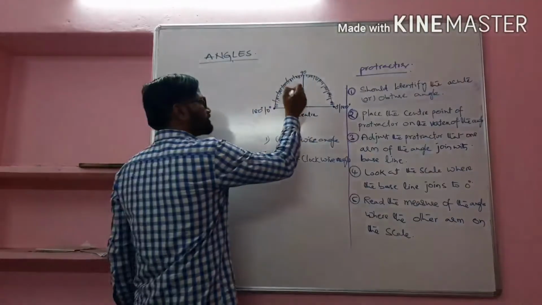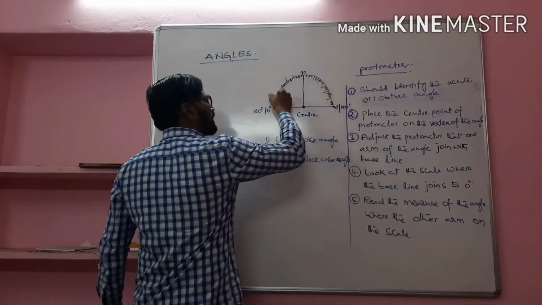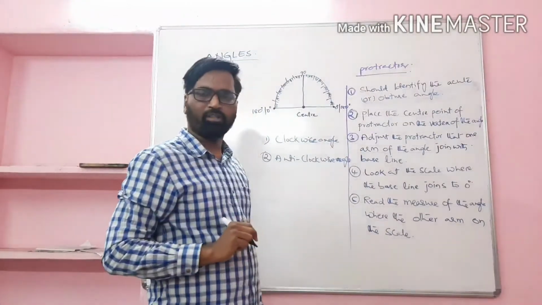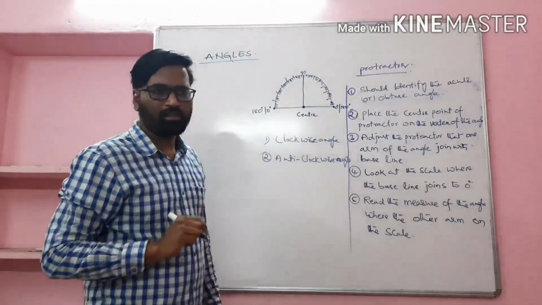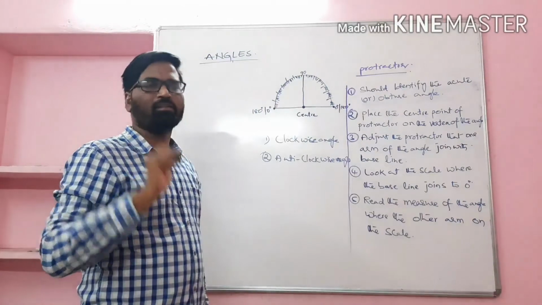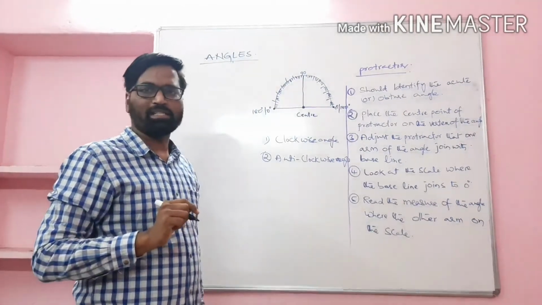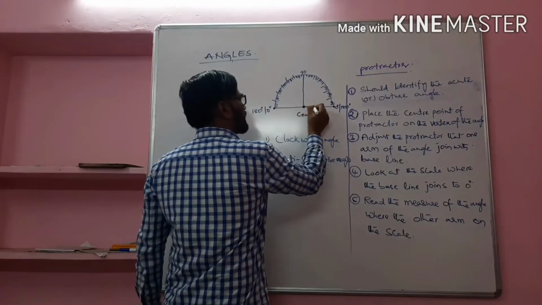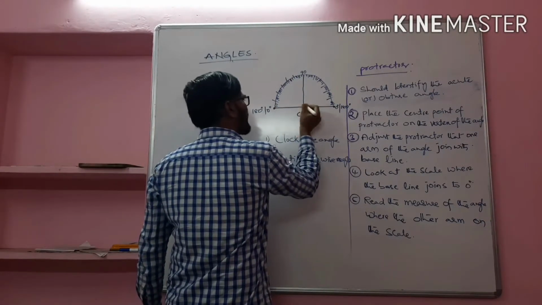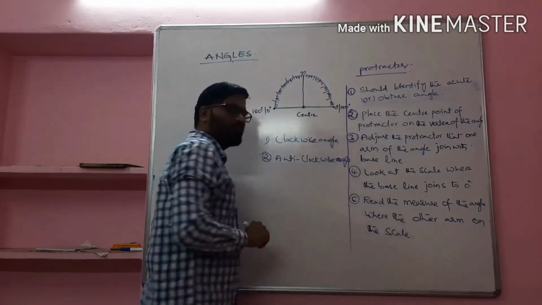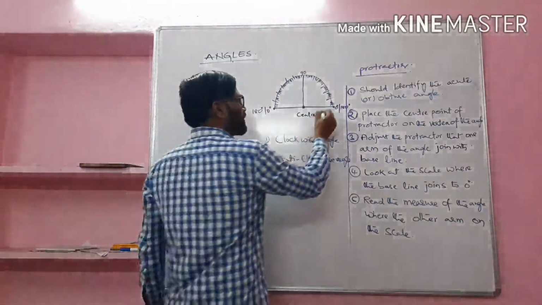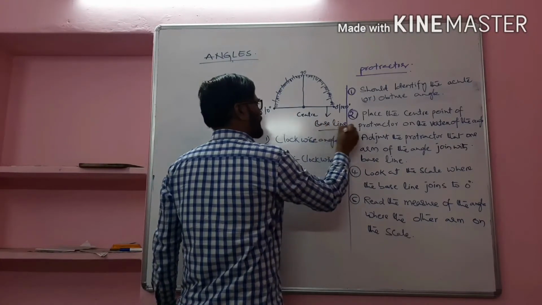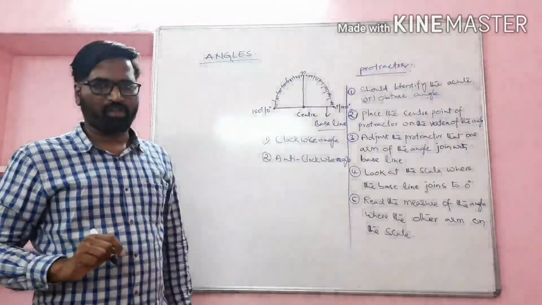So this complete scale is divided into 180 parts. Right? Each part is called a degree. Now this line which joins 0 to 0 is called the baseline.